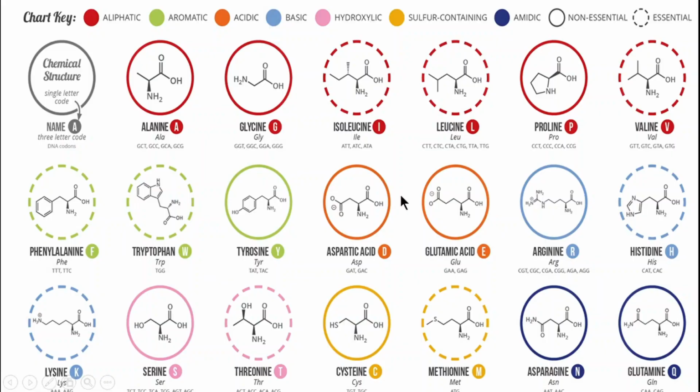In the next slide, you can see the basic structures of amino acids. You can go through it, and you can see that there are 20 amino acids with different structures. For your reference, I have given that.